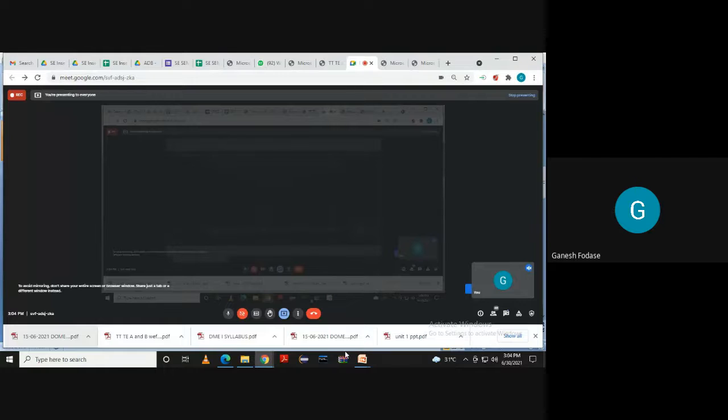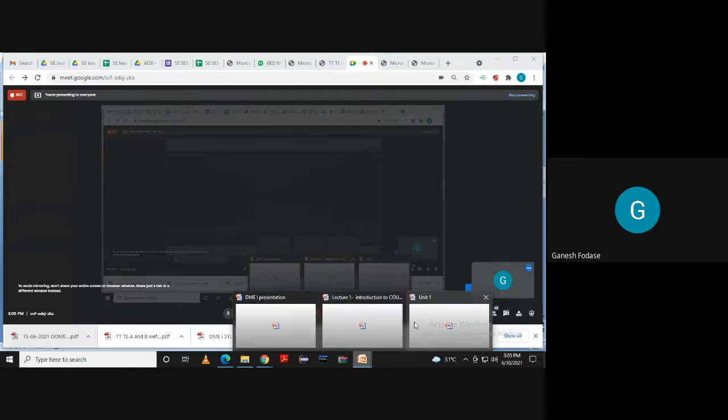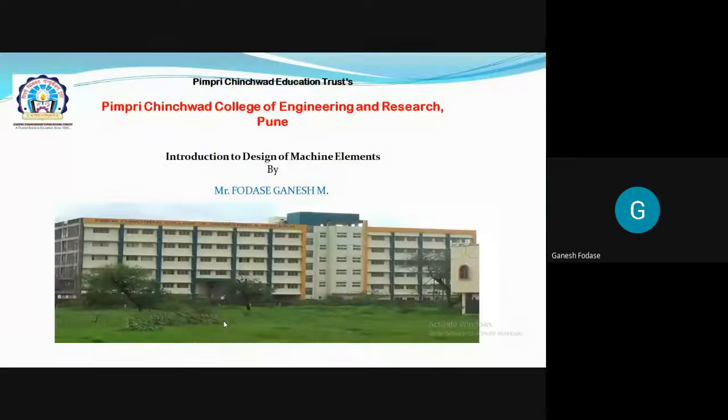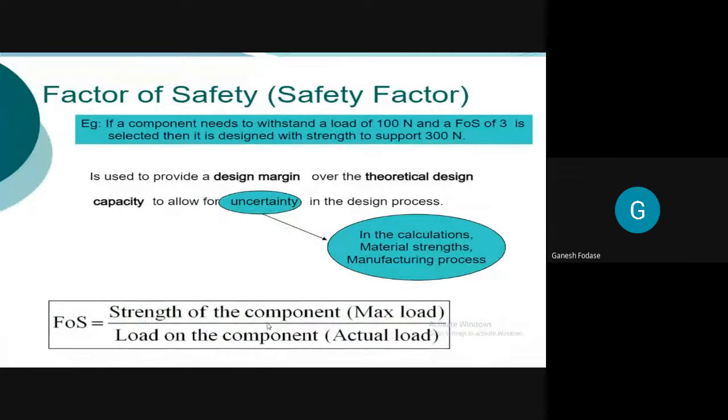Okay, so we are going to start with this topic: factor of safety. It is a very interesting topic, and fortunately it is the first topic we are going to study. The formula of factor of safety is strength of component upon load on the component.